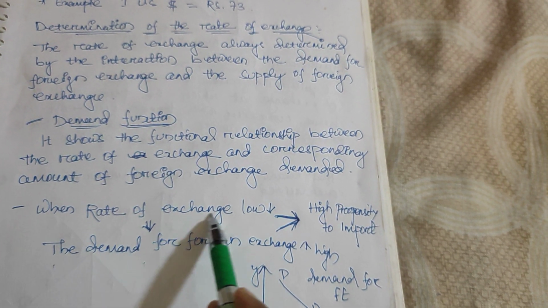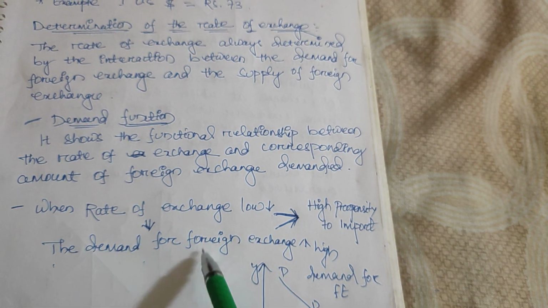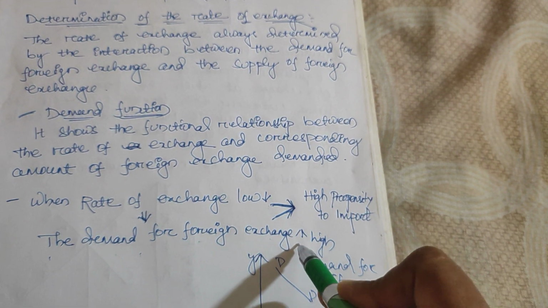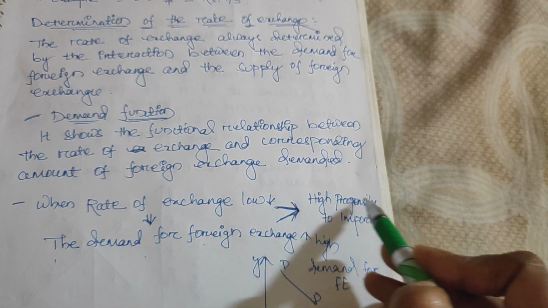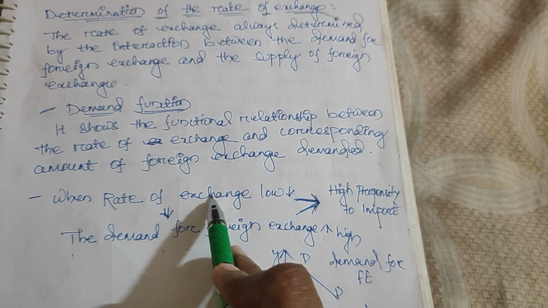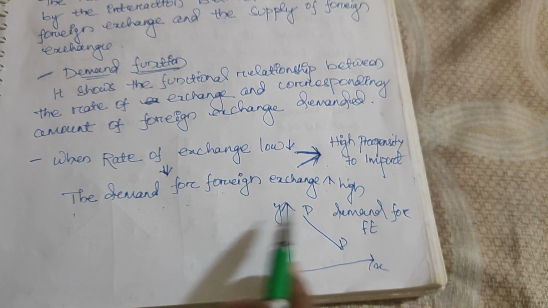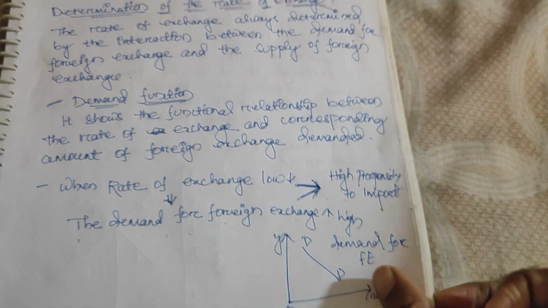Get it? For that only we saw the high propensity to import. That resulted in the high propensity to import. And I showed the picture of how the demand function of foreign exchange looks.